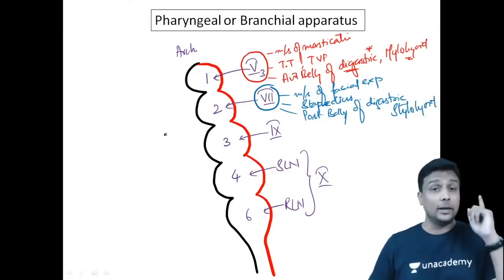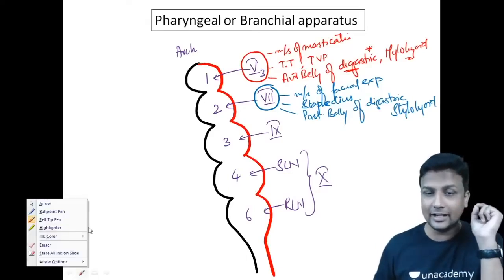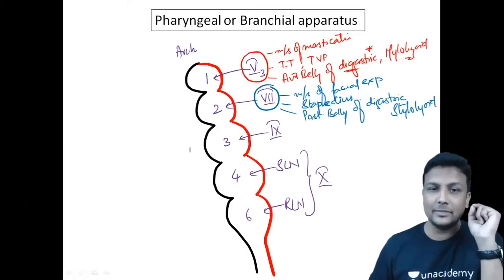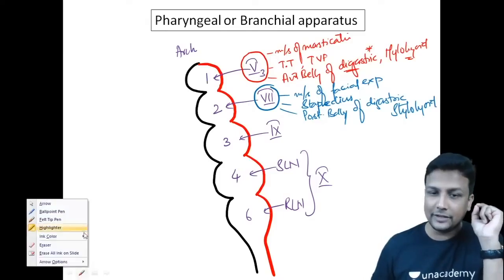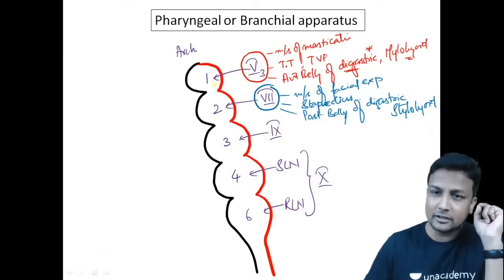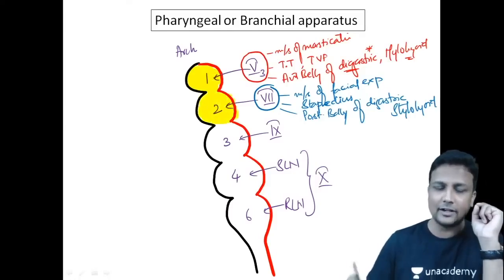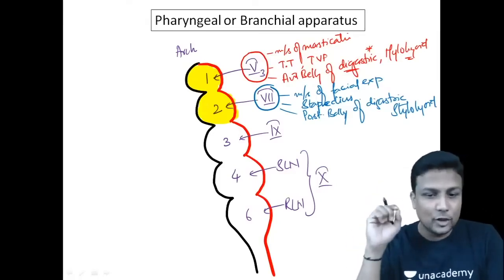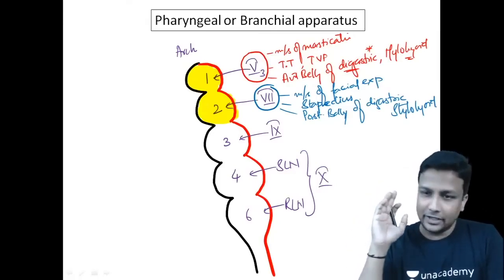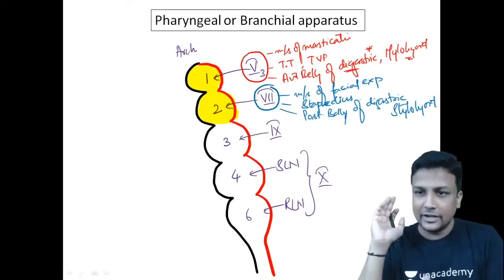That's all. And I'm telling you again and again, at least in the morning of 31st August, you are at least going to revise the muscles derived from the first arch and the muscles derived from the second arch. First arch, second arch, you have to read them. You have to learn that, definitely.